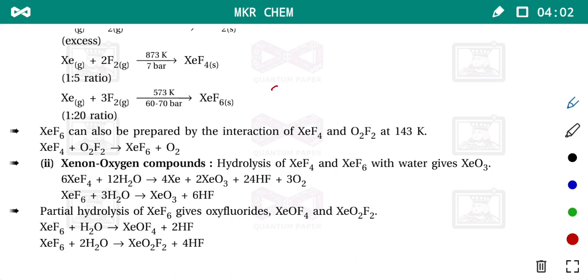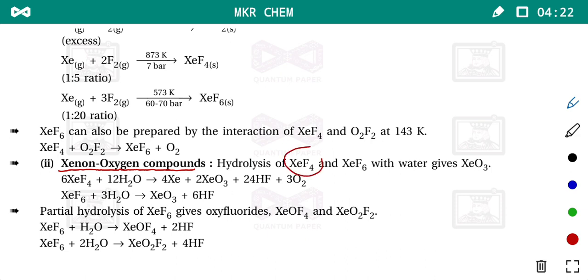Most important question, my friends. Last 3 questions are remaining. After this only 2 questions are remaining. Now let us discuss the xenon oxygen compounds, and that is also very easy.